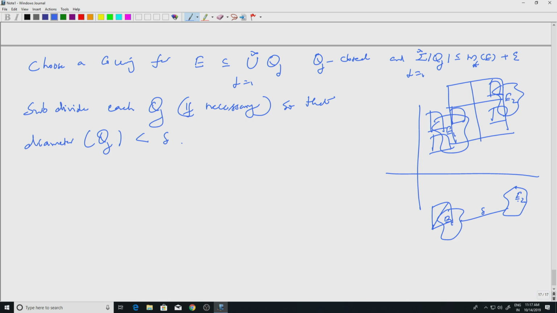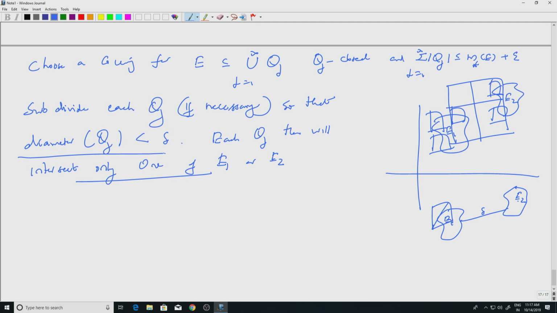So each Qj will then intersect only one of E1 or E2. Only one of the Ej's it can intersect. It cannot intersect both of them because the distance between them is delta. If the cube intersects both of them, the diameter of the cube will be greater than or equal to delta. But we have subdivided Qj so that it is less than delta.